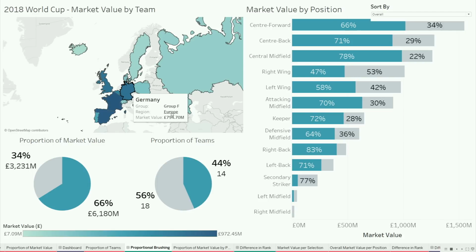So how do you interpret this? Well, in any positions here where Europe is over 44% means that relative to the world, Europe is better at those positions. Look at the center forward here, for example: center forwards are 66% of the market value, which is exactly equal to what Europe represents as a proportion of the total.